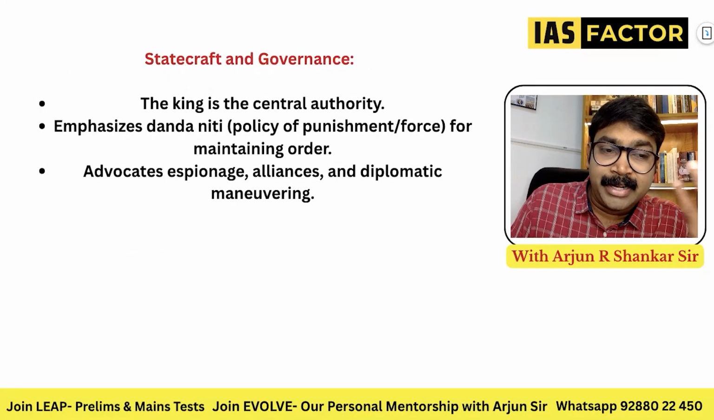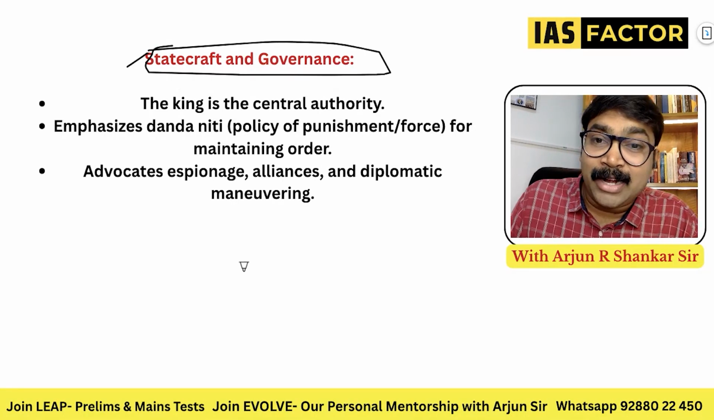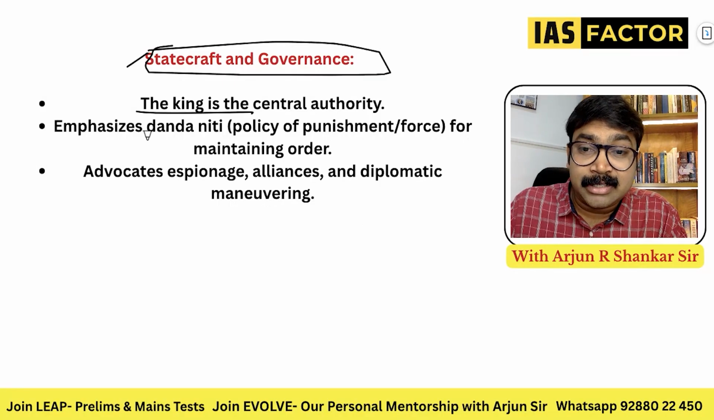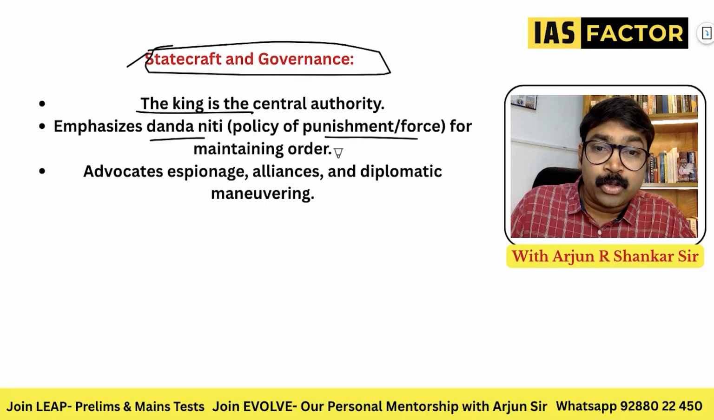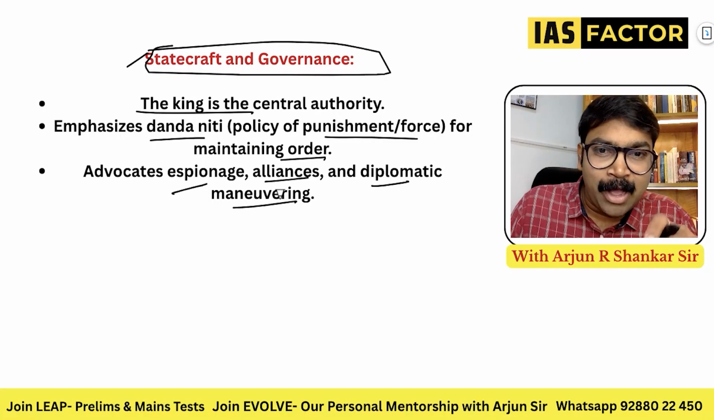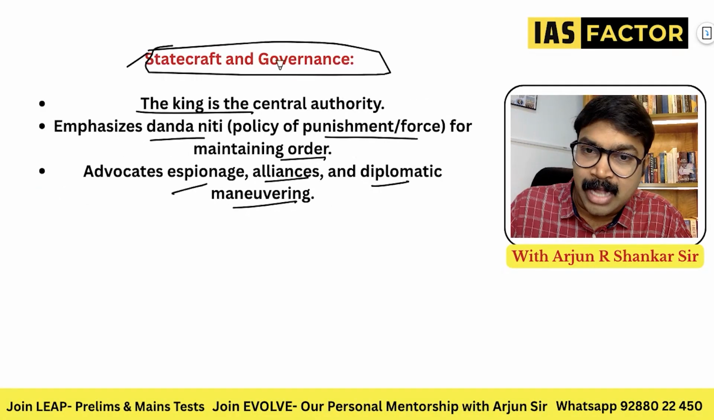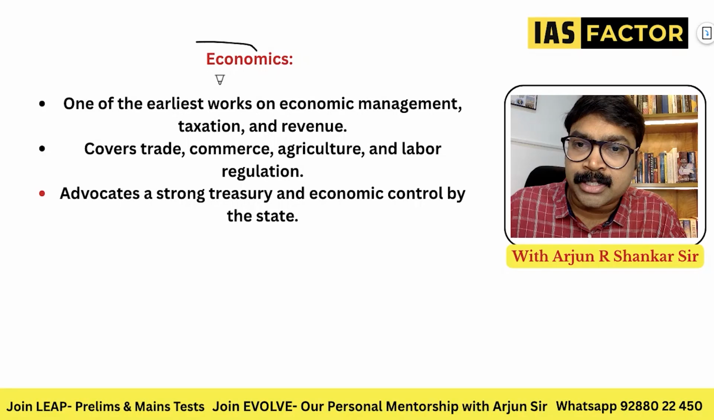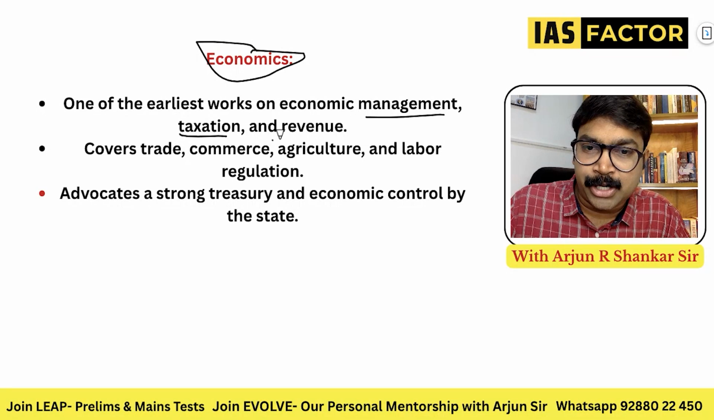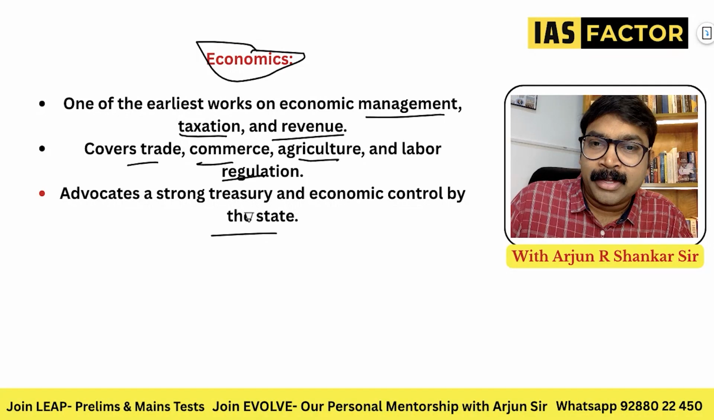So what did the Arthashastra deal with? Number one, it dealt with statecraft and governance. Obviously, the king is the central authority. It emphasizes the Dandaniti, punishment or force for maintaining order. Espionage, alliance, diplomatic maneuvering, everything that we now have, statecraft. So it's a book of statecraft, governance, international relations. It is also a book on economics. One of the earliest works on economic management, taxation, revenue, trade, commerce, agriculture, labor, and more. It covers all of this.